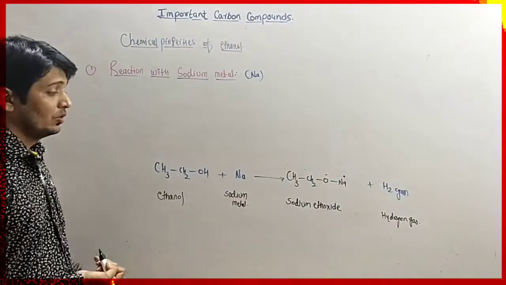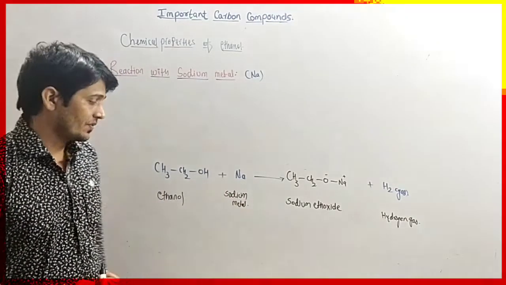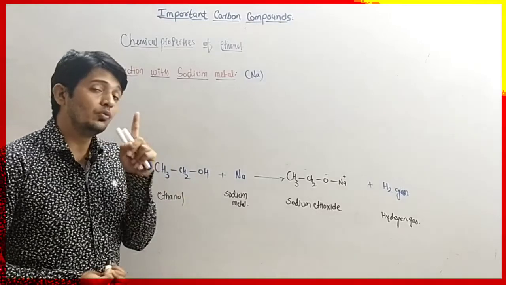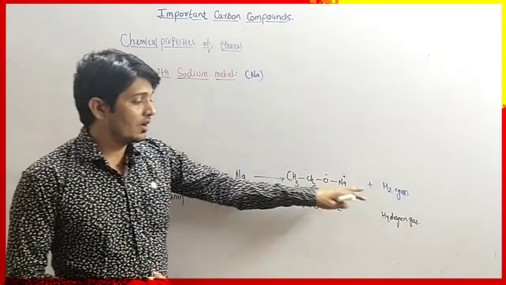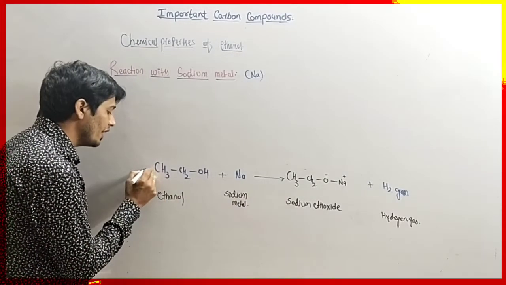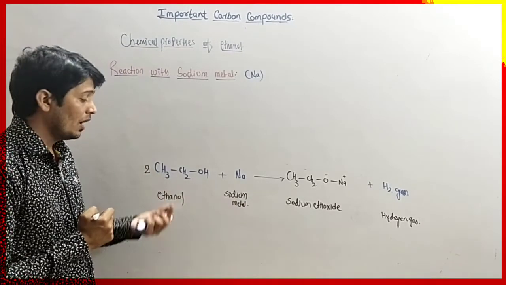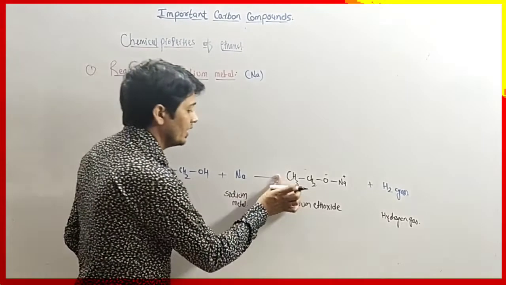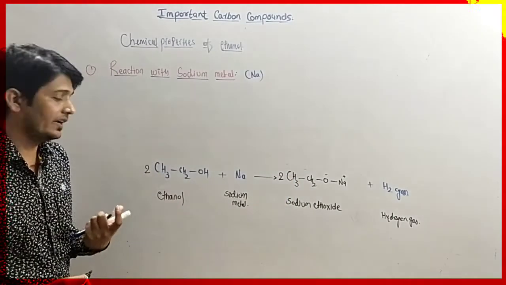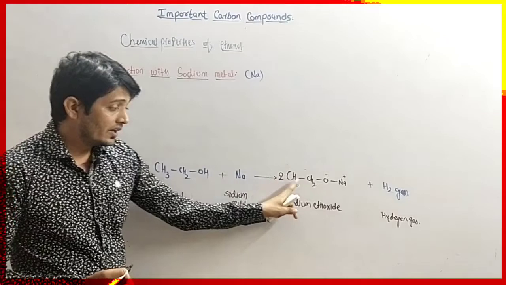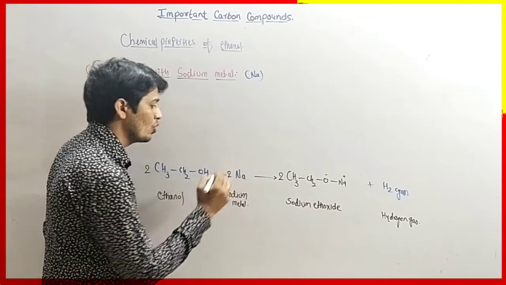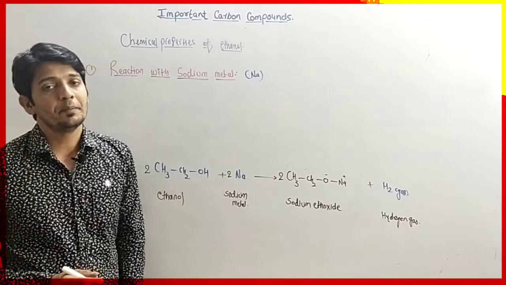Now we have to balance the reaction. See, when sodium reacts with ethanol, it will produce one H positive ion, but here we have two hydrogen. So in order to balance hydrogen, we have to multiply by 2. Now we have two ethyl groups, so here we have to again multiply by 2 as coefficient to balance the reaction. But here sodium metals are 2, so again we have to multiply by 2 coefficient. Now the reaction is balanced.